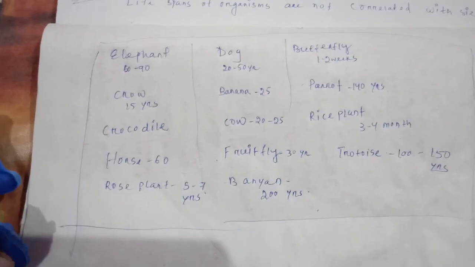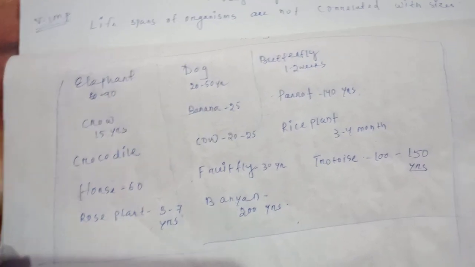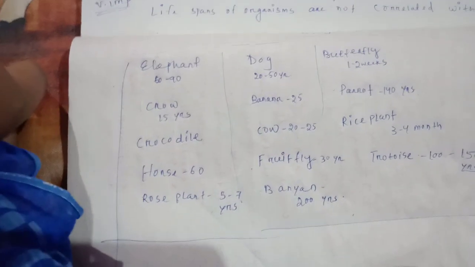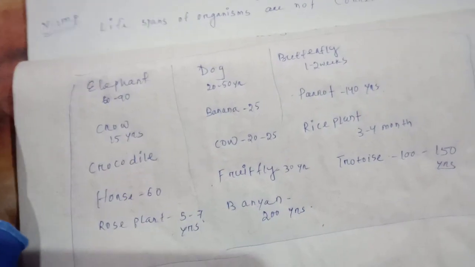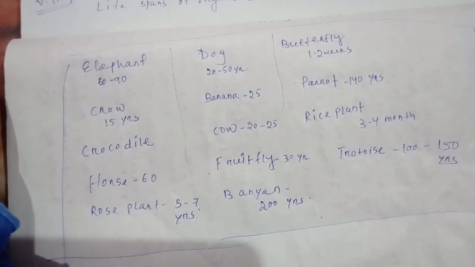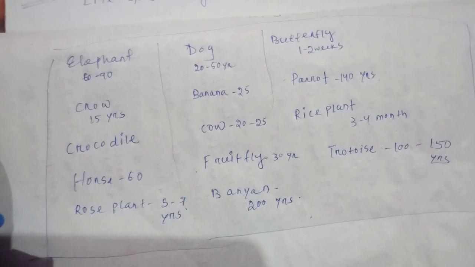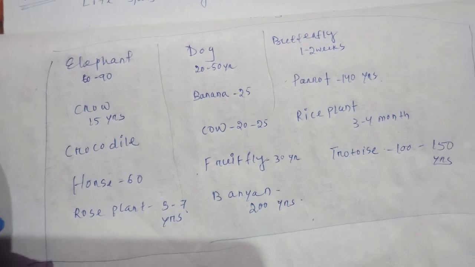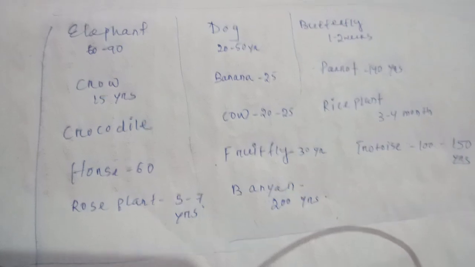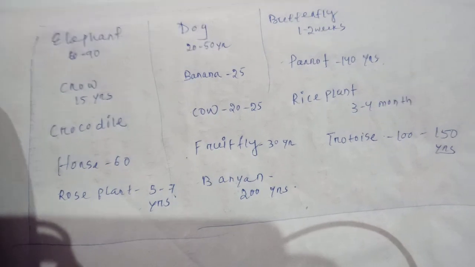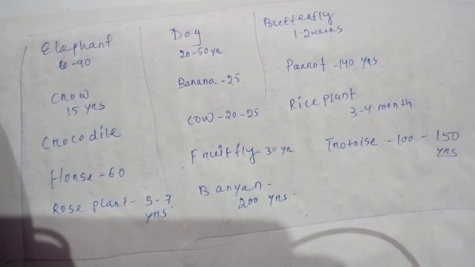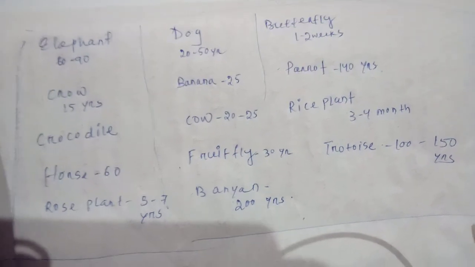Elephant, dog, butterfly, and some animals are noted here. Elephant 60 to 90 years, dog 20 to 50 years, butterfly 1 to 2 weeks, crow 15 years, banana tree 25 years, parrot 140 years, cow 20 to 25 years, crocodile 50 to 60 years, horse 60 years, rice plant 3 to 4 months, fruit fly 30 days, tortoise 100 to 150 years, rose plant 5 to 7 years, banyan and other trees 200 years.